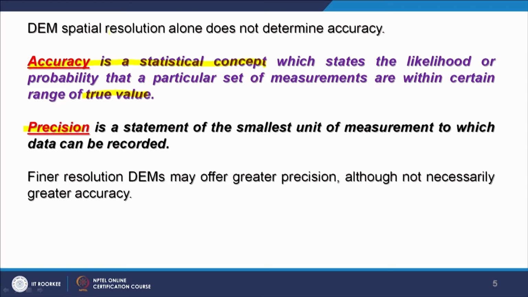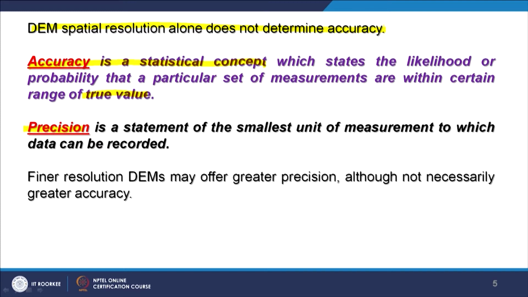So, same with the satellite. If a satellite is acquiring data at 30 meter spatial resolution and another one is acquiring at 3 meter resolution, definitely the precision or spatial resolution is much higher in the case of 3 meter. So the point was that a high-resolution DEM alone does not decide the accuracy. It is not always true that high spatial resolution will always have accuracy, because as I have already explained, accuracy is a statistical concept.